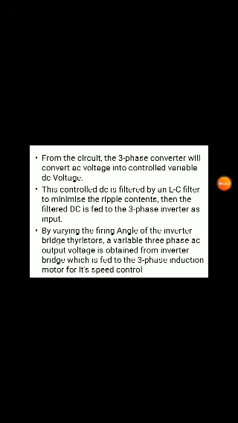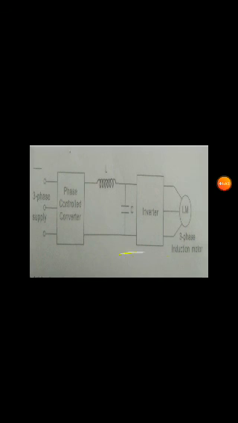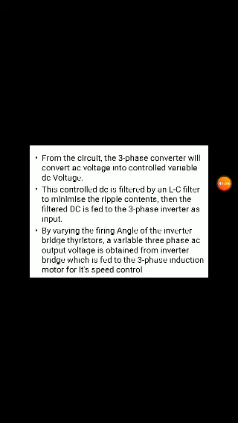Here the three-phase supply is converted to DC. That DC is once again converted to AC by using the inverter. Here we can control over a wide range. We can control the converter output by varying the firing angles when using the rectifier. Here also in the inverter we use firing angles. So on these two sides, in two ways, we can control the output voltage over a wide range. In this way a wide range of speed is controlled.